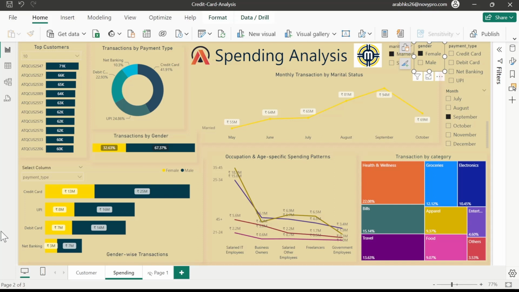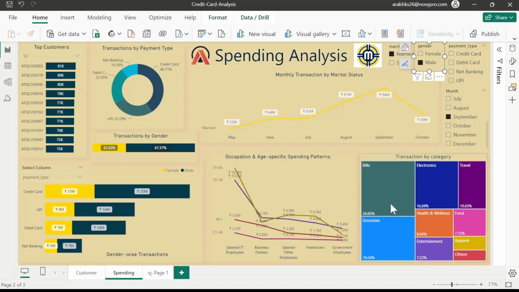And this is the list of our top customers according to our income range and spending range, and we can select from this list our top customers whom we are going to target in future for our credit card category.